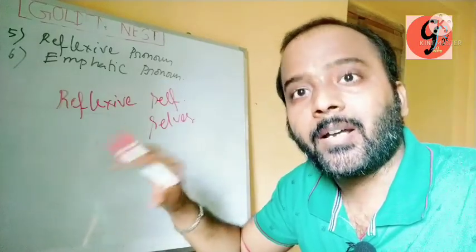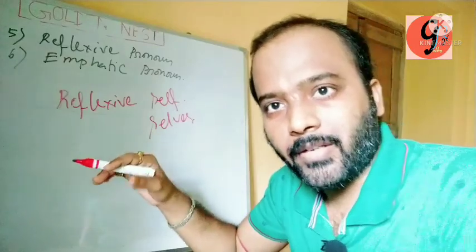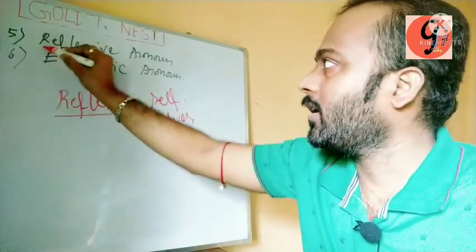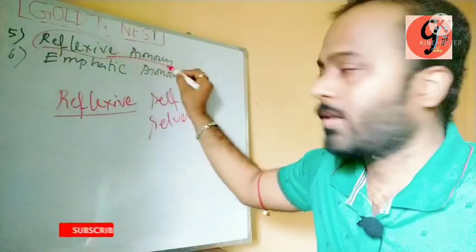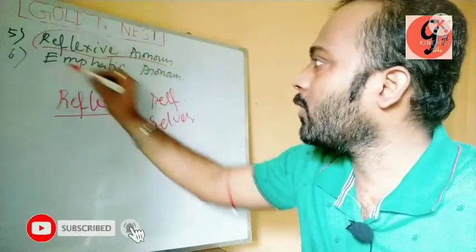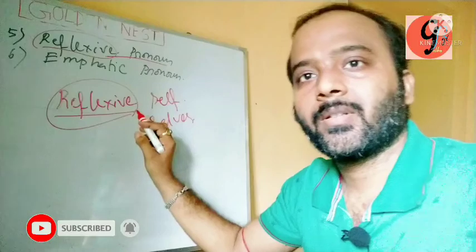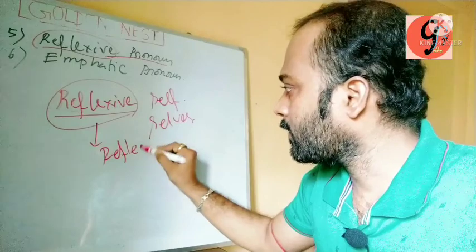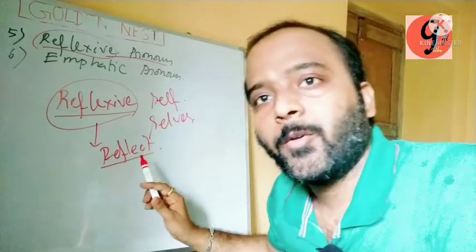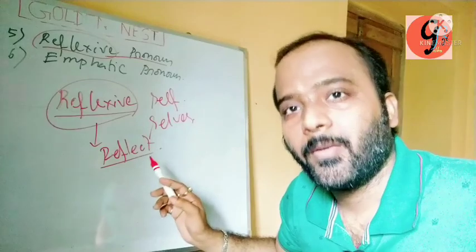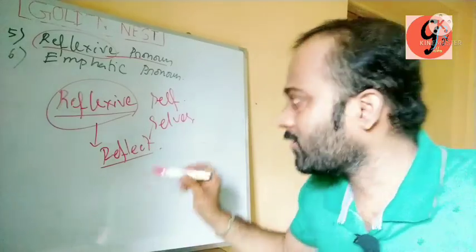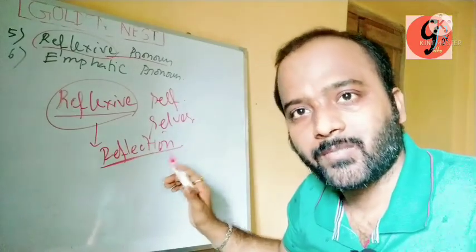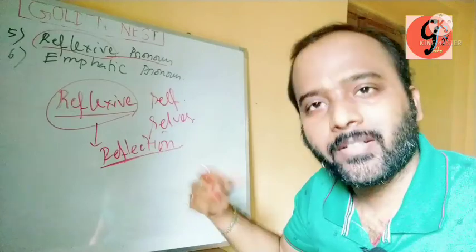In this video I want to clear the confusion from your mind. See carefully. The word reflexive comes from the word reflect. You know reflect means reflection, right? Reflection is a term of physics. Reflection means to reflect something.